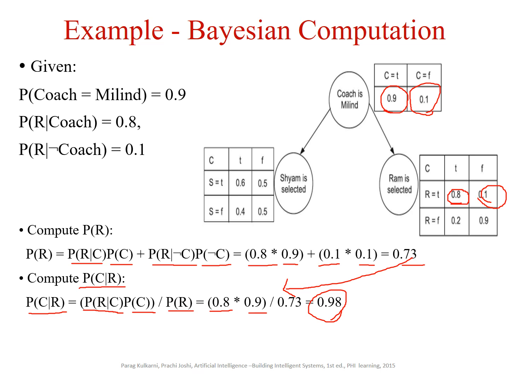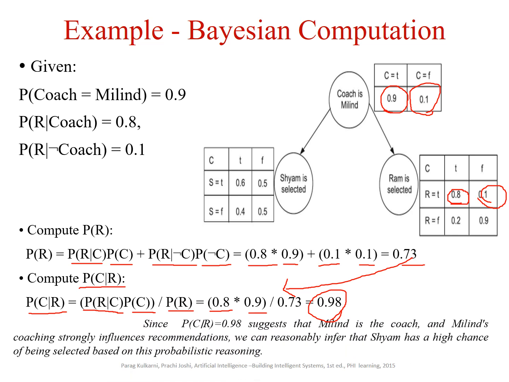So what is the inference that we do make from here is, since this is 0.98, we suggest that Milland is the coach and Milland's coaching is strongly influencing some recommendations. We can reasonably infer that Shyam also has a high chance of being selected based on this probabilistic reasoning. So this is getting propagated.